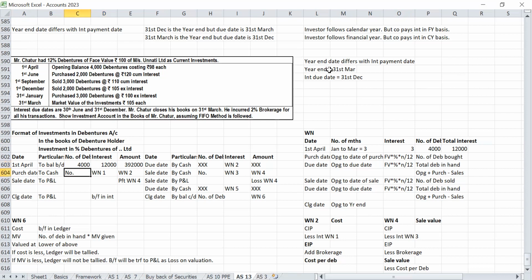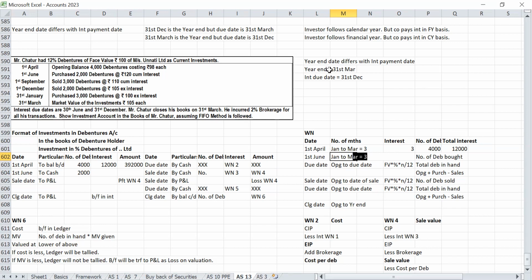Then on 1st June, purchase 2,000 debentures at 120 cum interest. So cash 2,000. Interest calculation: for 5 months, January to June.